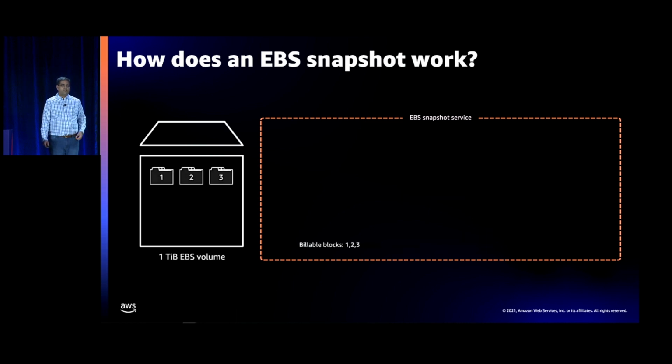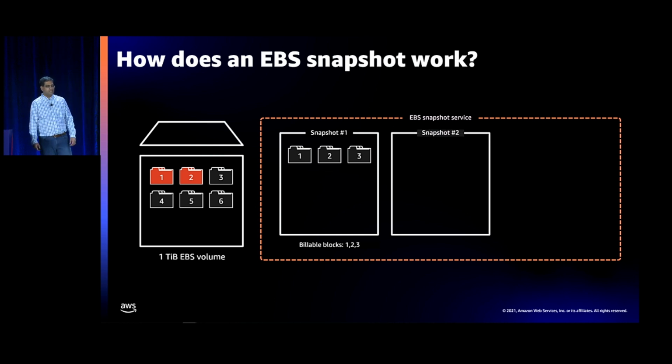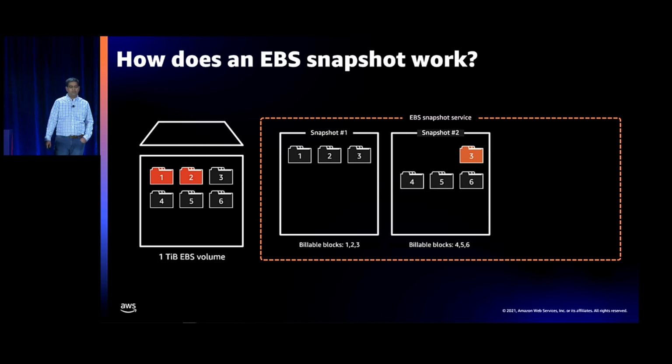Now, for that 1 terabyte EBS volume, let's say you write blocks 1, 2, 3. If you now take a snapshot, your first snapshot will have blocks 1, 2, 3, and those are your billable blocks. Let's say blocks 1 and 2 get deleted. Let's say blocks 4, 5, 6 get added. You now take a snapshot. Your snapshot 2 is going to consist of a reference to block 3, because it's in the previous snapshot. And you'll have blocks 4, 5, 6 in the second snapshot, and that's now your billable blocks for snapshot 2.